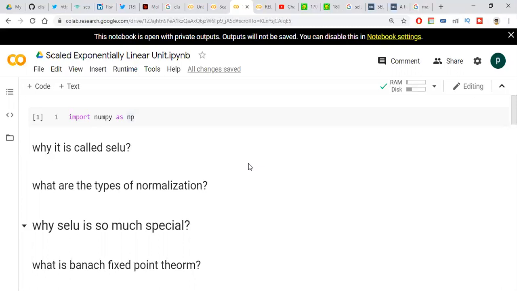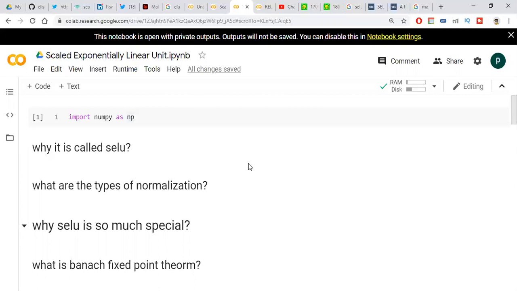Next, what are the types of normalization? There are three types of normalization: input normalization, batch normalization, and internal normalization. Why I am discussing these normalization functions, I will discuss in the video. Why is SELU so special compared to other activation functions? Because it uses internal normalization.